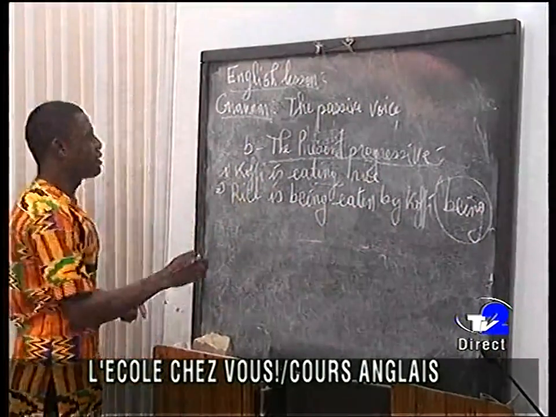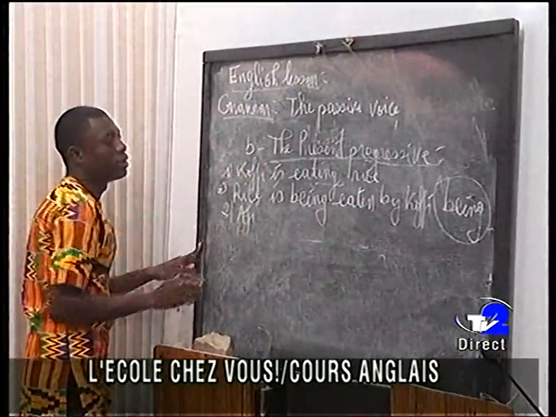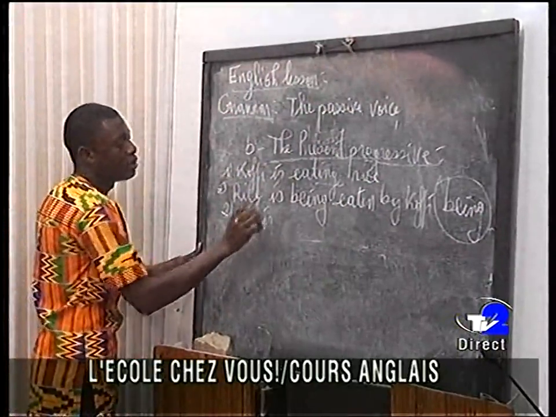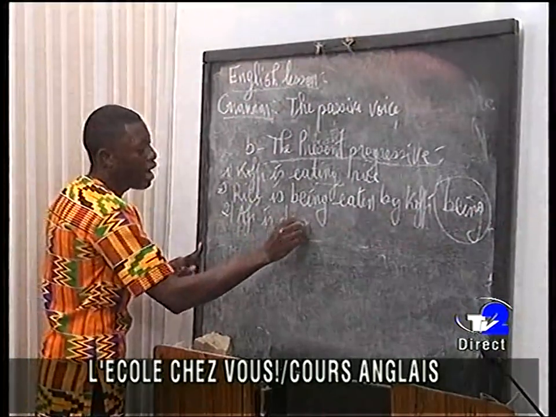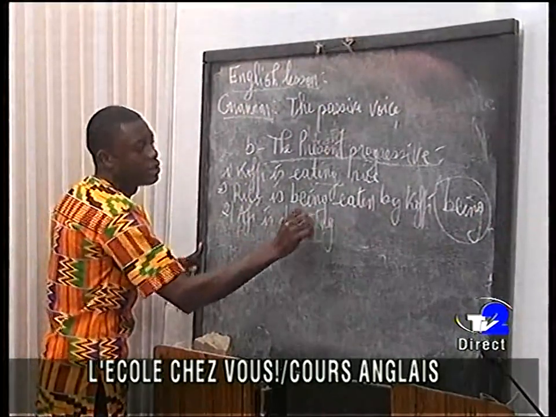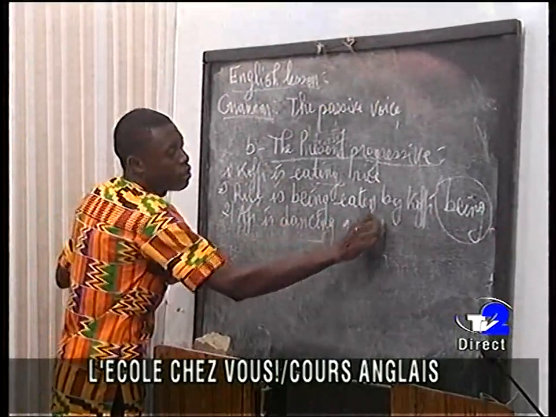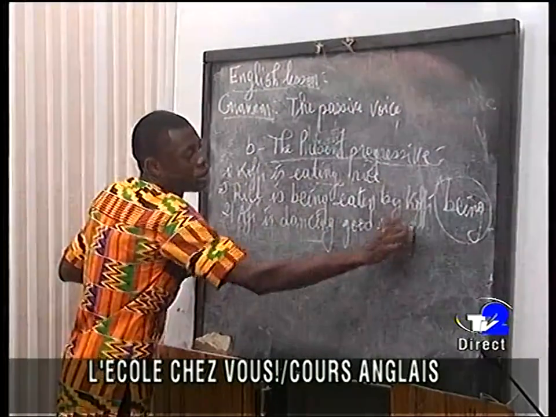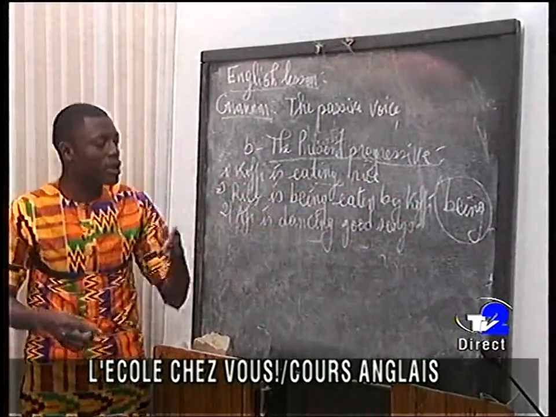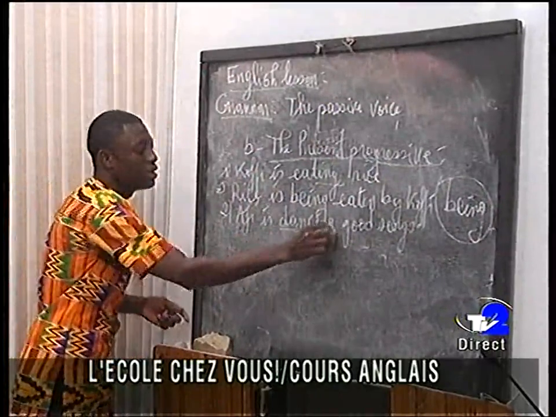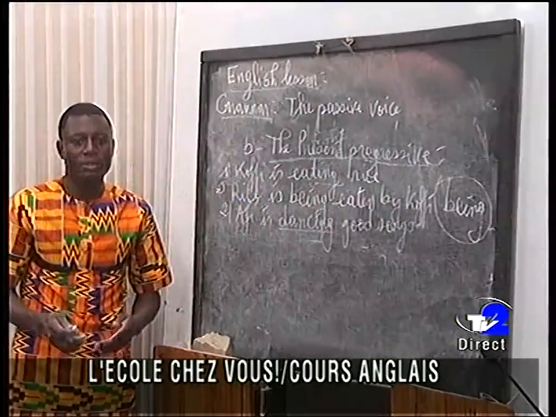Okay, let us continue. Afi is dancing good songs. Okay, Afi is dancing good songs. Dancing means that we are in a present progressive.